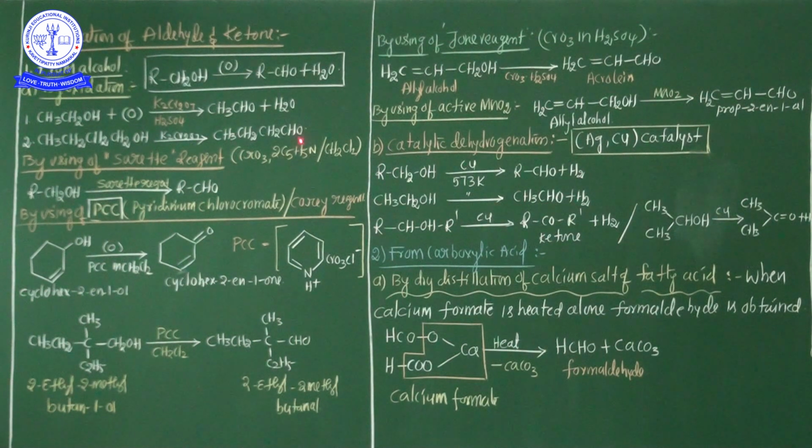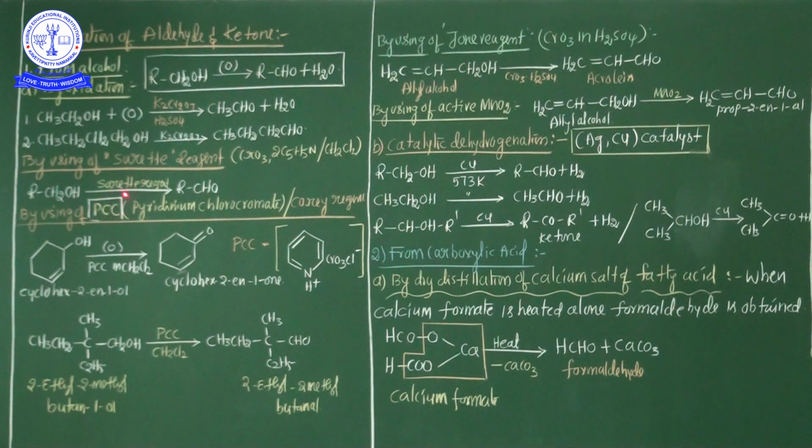The important point is the full chemical composition of the Sarett reagent: chromium trioxide pyridine complex dissolved in the solvent methylene dichloride is commonly known as the Sarett reagent. This is the alcohol, this is the primary alcohol. See carefully.